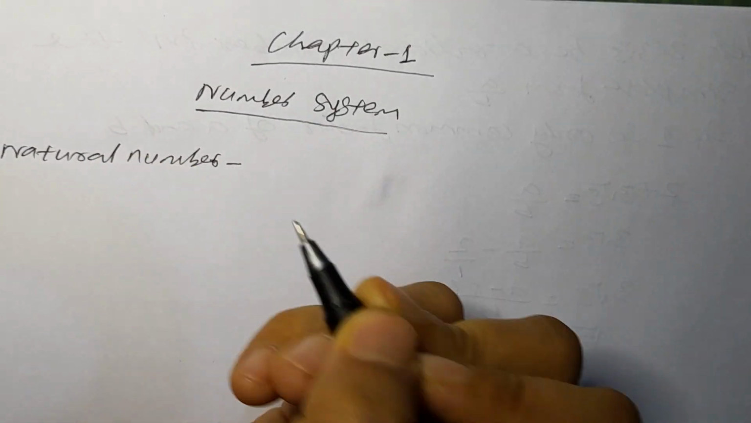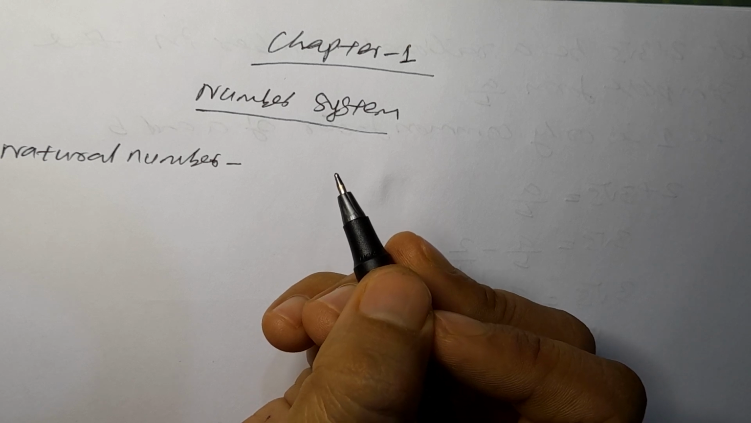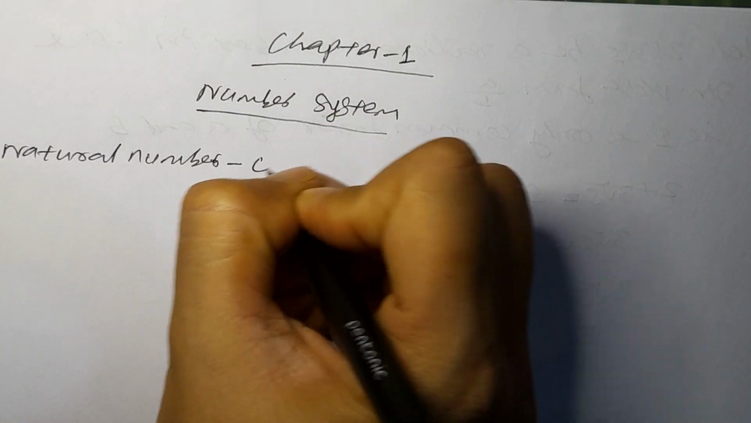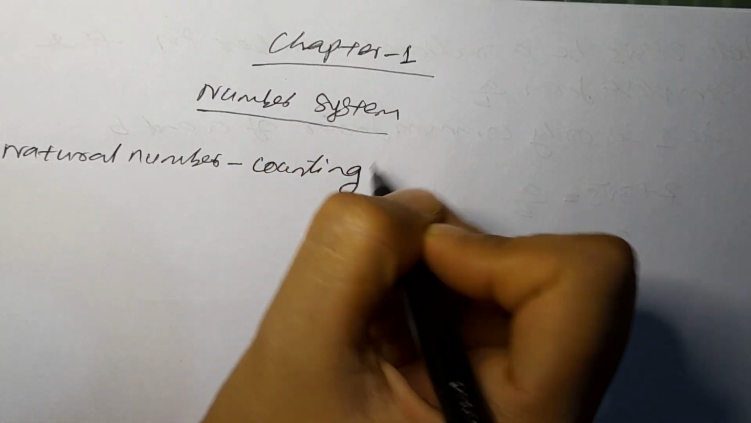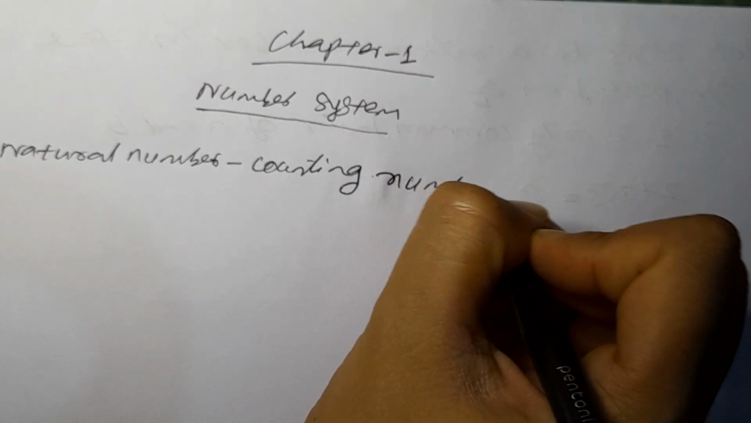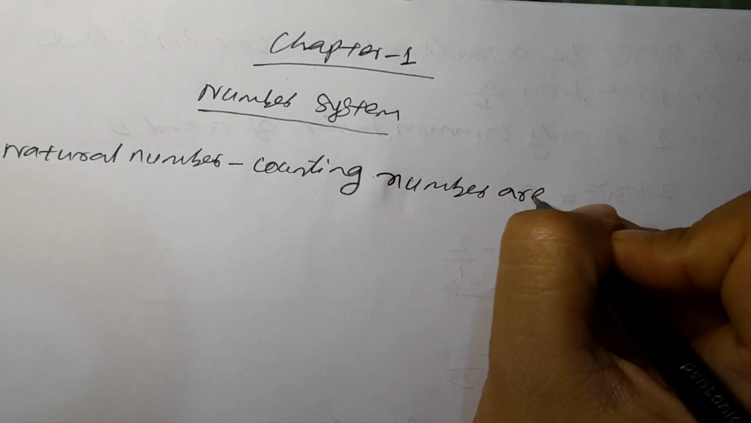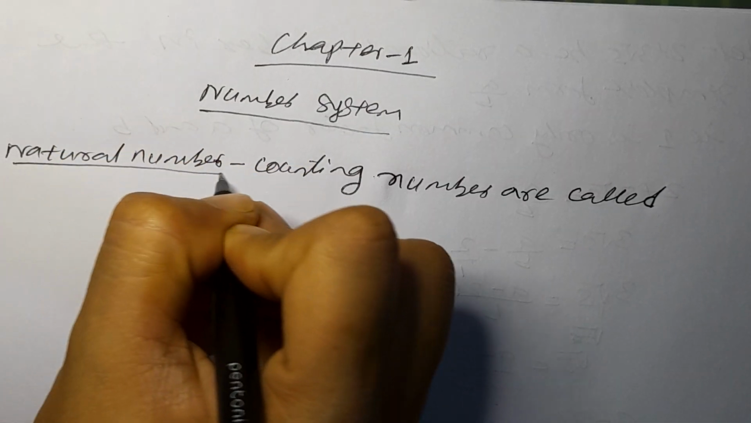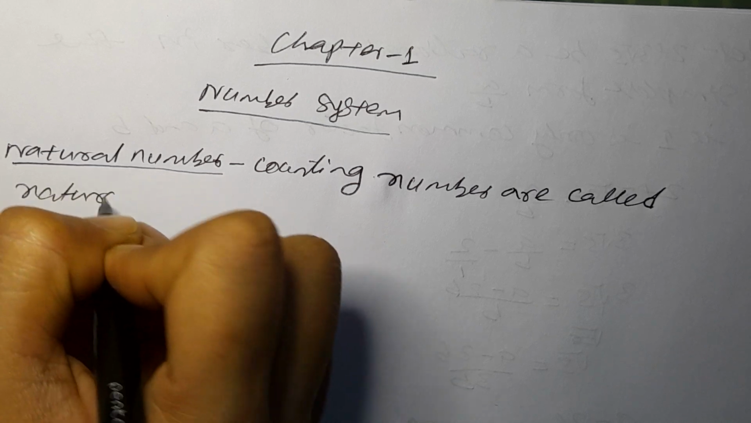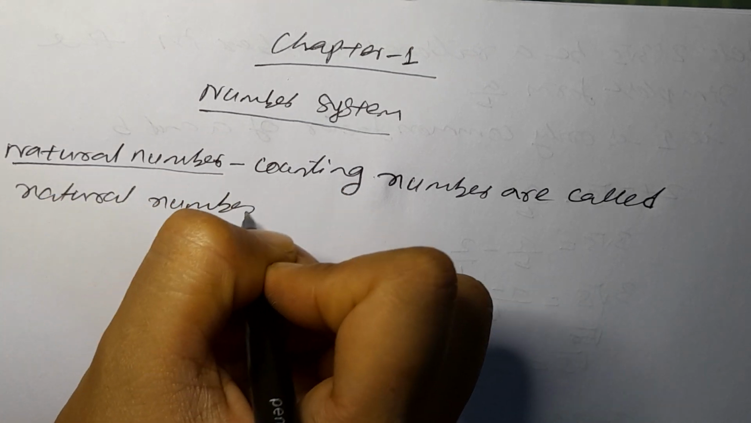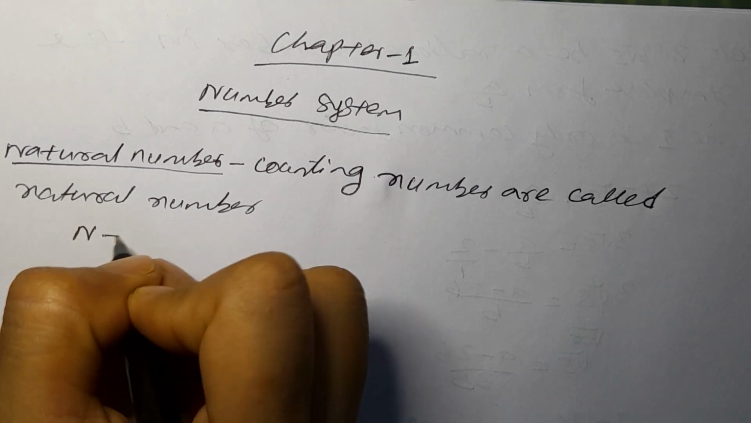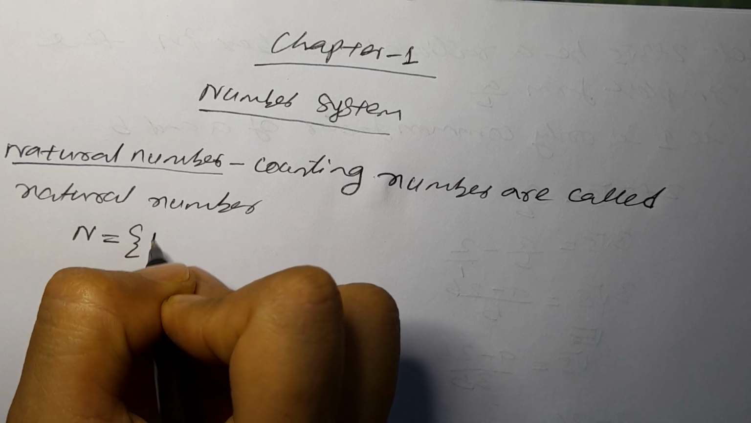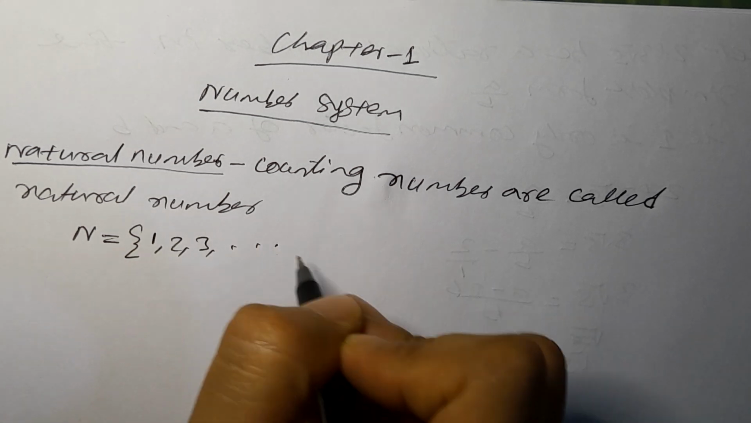Natural numbers are the numbers with which we start counting, whatever item we can start counting from 1, 2, 3 up to infinity. So those are the natural numbers. We call them counting numbers. Counting numbers are called natural numbers. Natural numbers are denoted by capital N. We write them inside curly brackets, this we call a set: 1, 2, 3 up to infinity.